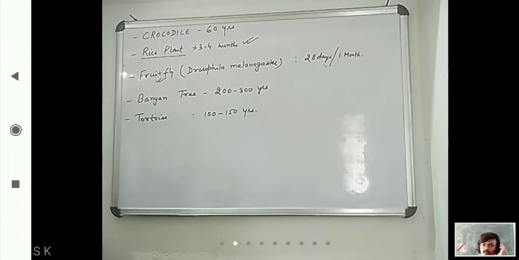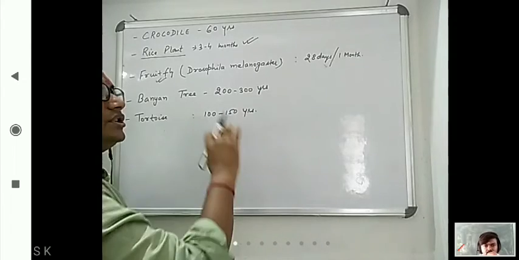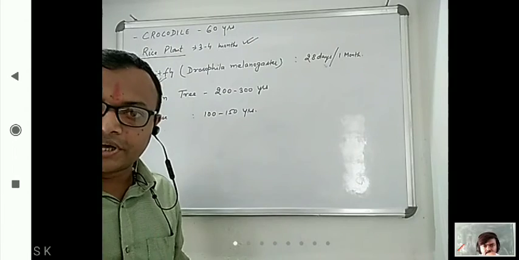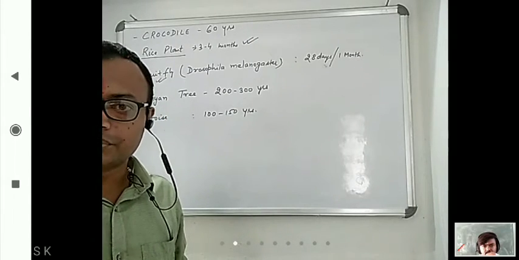organisms' lifespan. Now, what we see here is that lifespan doesn't depend upon size. This is a question of EMS.